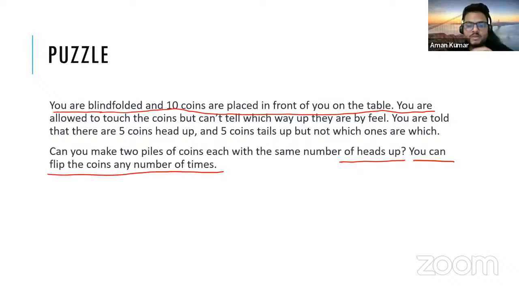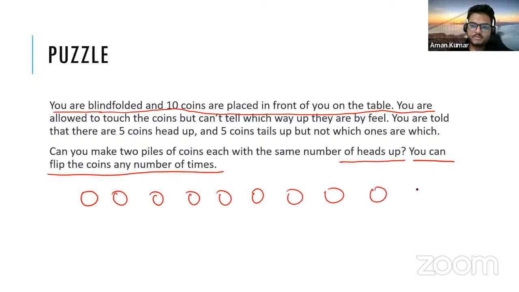I'm also thinking with you. I have taken it from some place. So you also think, I will also think. Okay, what it is saying, 10 coins. So let me draw 10 circles: 1, 2, 3, 4, 5, 6, 7, 8, 9, 10. 10 coins in front of me. I am blind. You are told to touch. I can touch. 5 each heads up. Can you make 2 piles of coins, which means 5 and 5? One pile will be 5, the other pile will be 5. You can flip the coins as many times as you like. Can you make 2 piles with the same number of heads up?